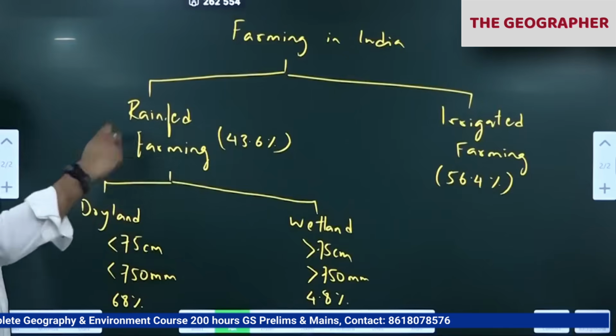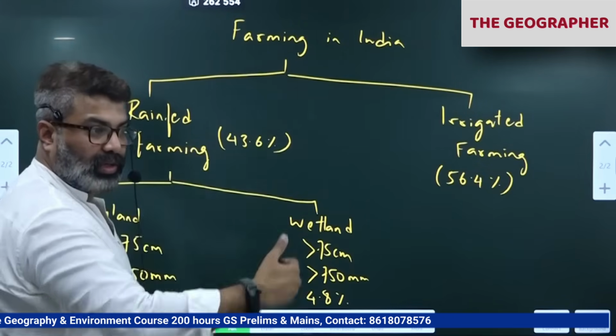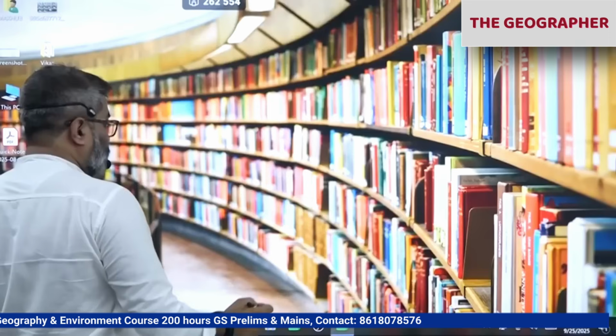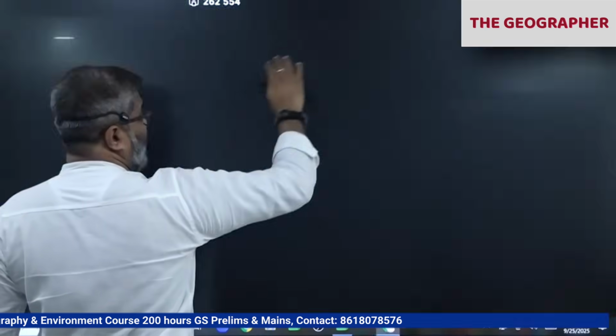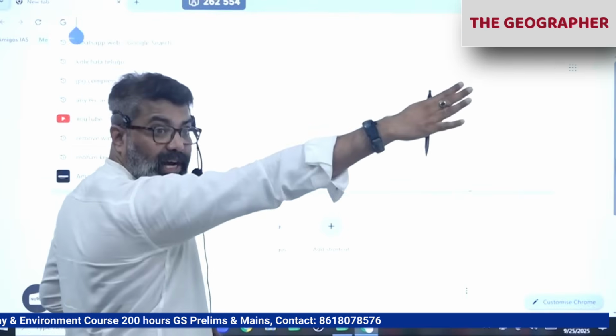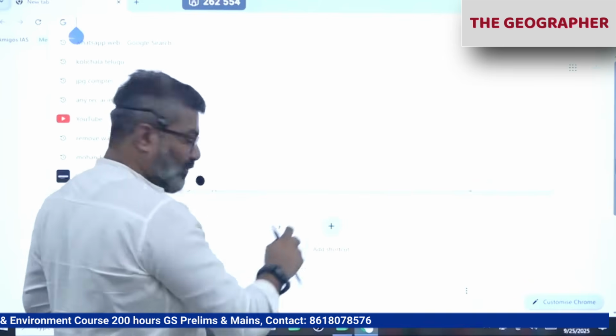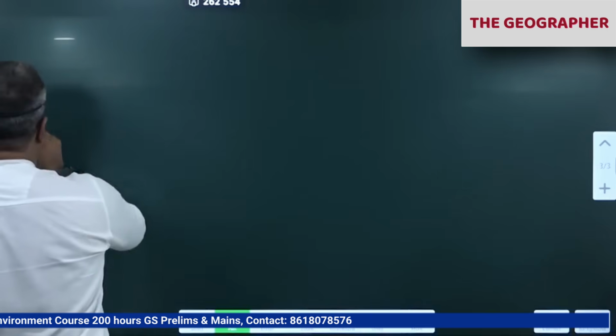Dryland area. You saw yesterday the map I was showing you, correct? Dryland, wetland map I was showing you, rainfall distribution in the country, correct? So that also you will check quickly, because I have to mention why in wetland we don't have much of the population, because most of the wetland area comes in northeast India or in the Western Ghats, which is hilly, correct? Wait 1 second, I'll add that.